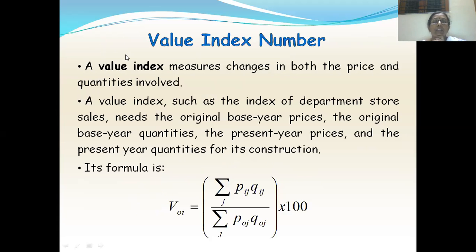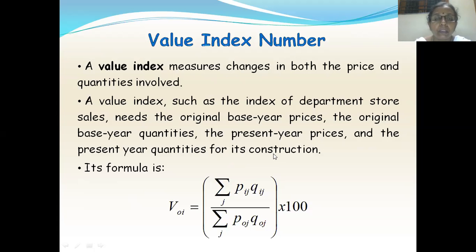Next, the value index number. The value index measures changes in both the prices and quantities involved, and then it is called a value index number. A value index such as the index of department store sales needs the original base year prices, the base year quantities, the present year prices and the present year quantities for its construction.